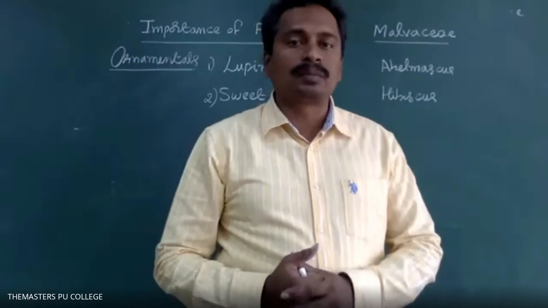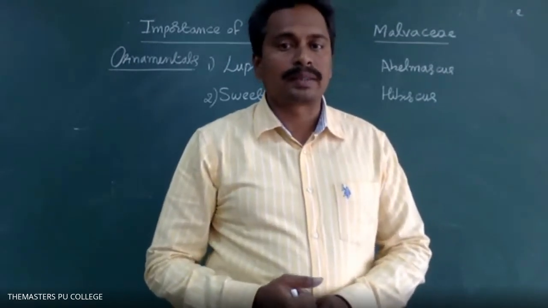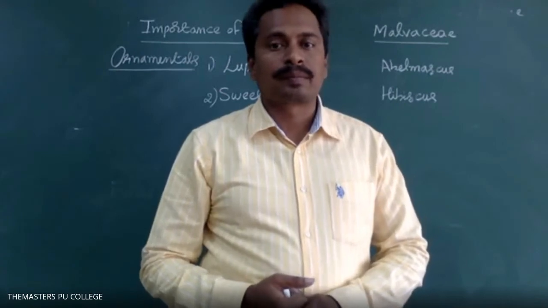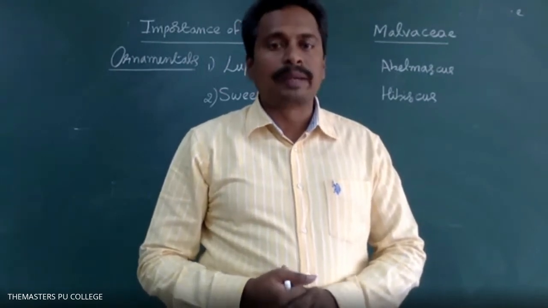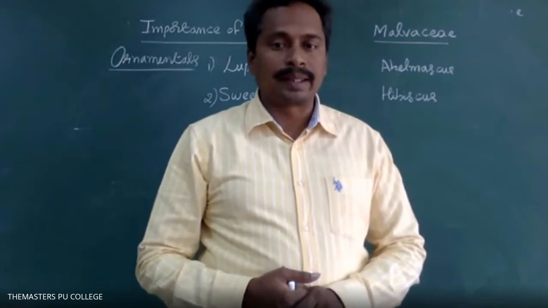Can you say other examples of ornamental plants? Rose, very good, Tanisha. The rose plant is grown as an ornamental. Jasmine.